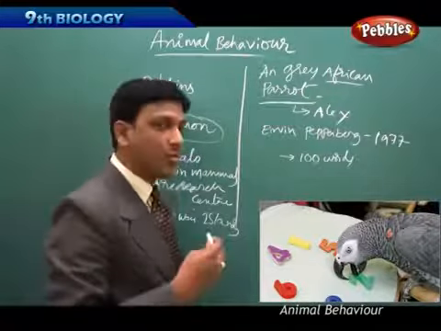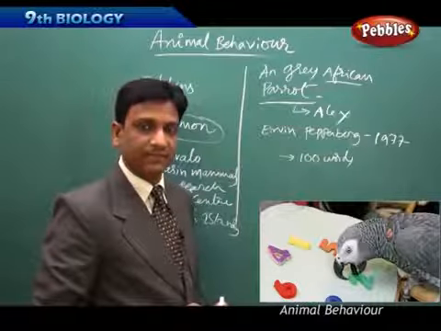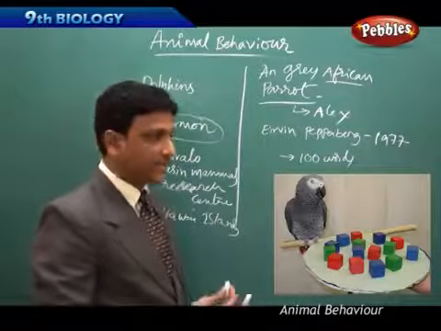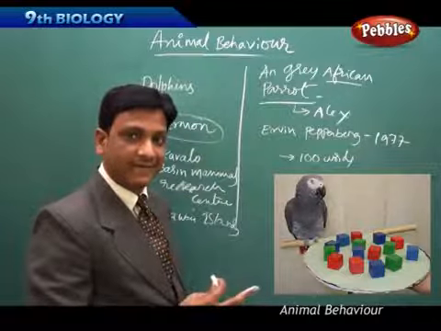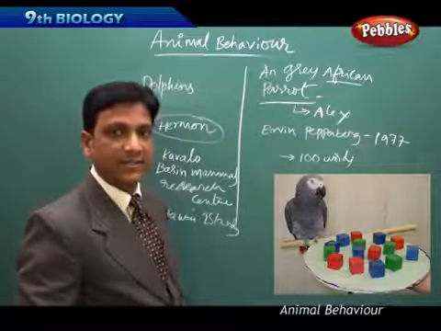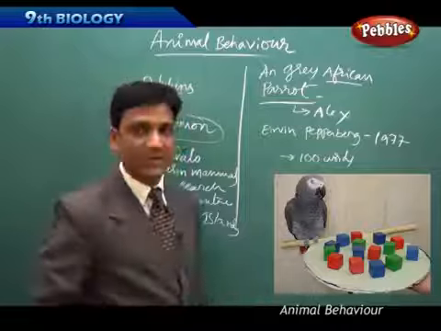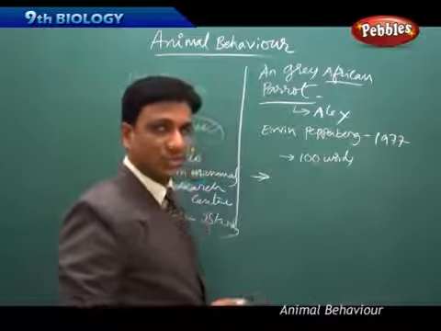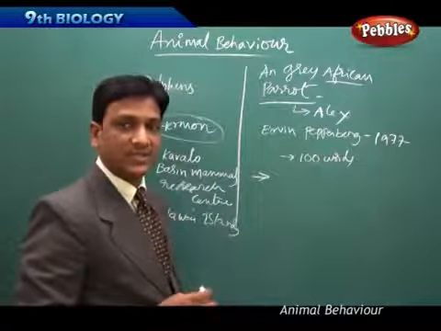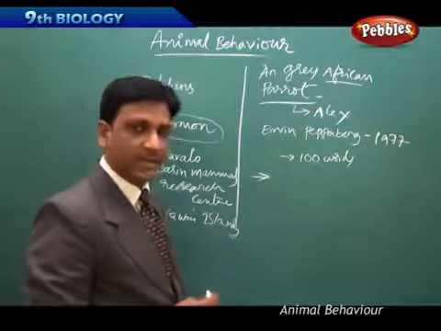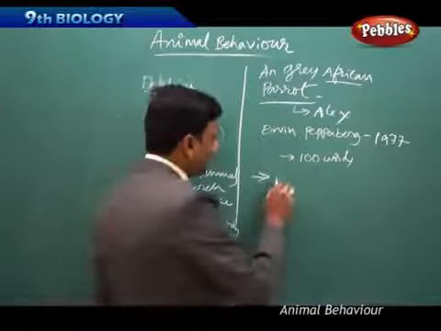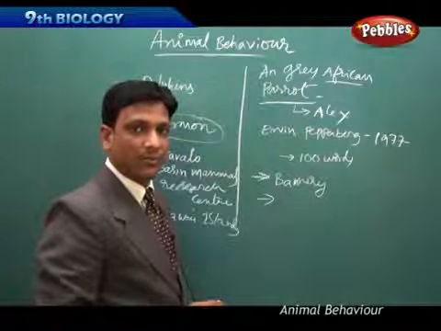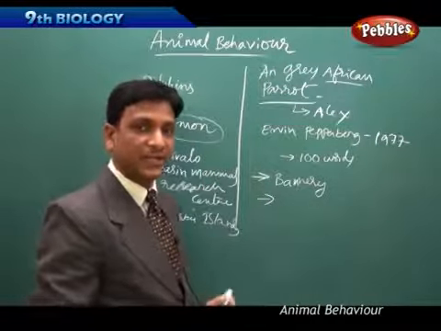And it used to give answers to the questions asked by Pepperberg. If she asked what is the similarity, it could say color. What is the difference? It could say shape. That means it is able to identify and discriminate the color and the shape. That kind of intelligence was shown by the African grey parrot. It has also shown some creativity. When it was given an apple and asked what is that, it said "bannery." In giving a new name, bannery, it has shown its creativity.